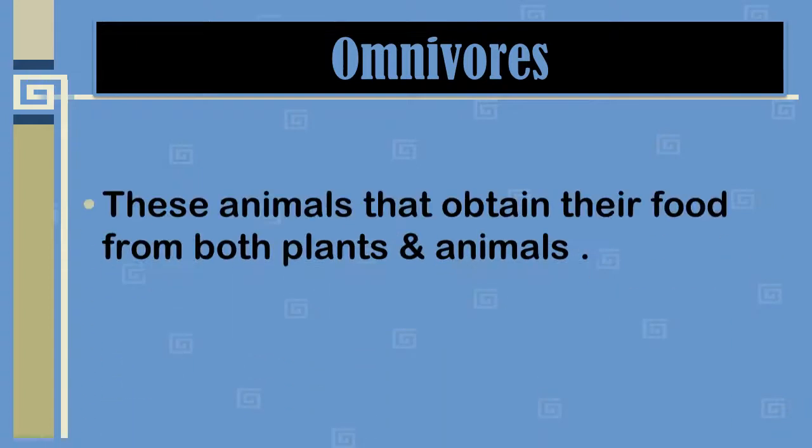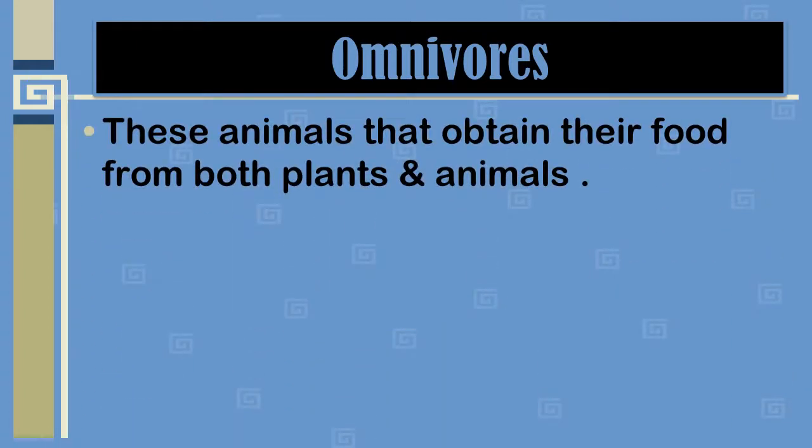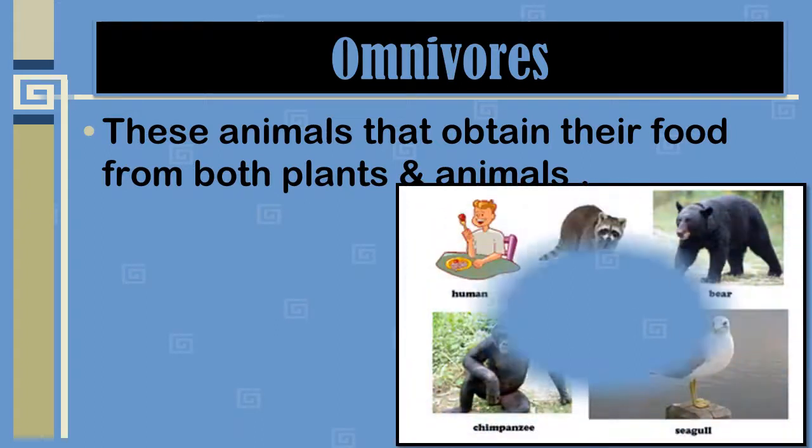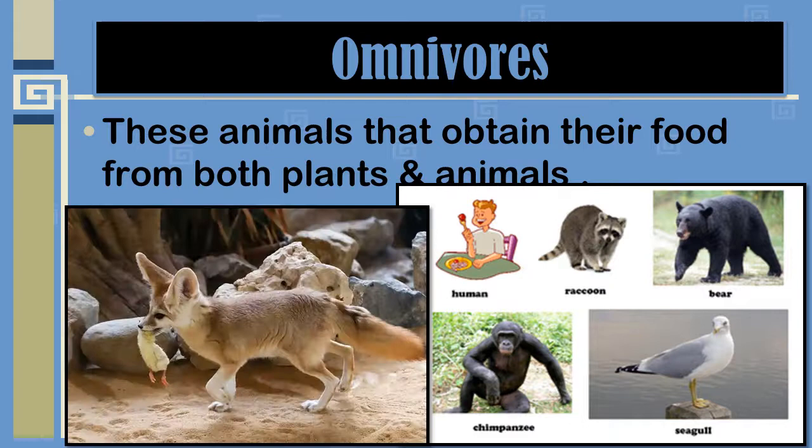Now next are the omnivores. These are animals that obtain their food from both plants and animals. So that's why they are called omnivores. Examples are monkey, chimpanzee, human, etc. Raccoon, bear, seagull and chimpanzee are all examples of omnivores which can obtain their food from plants as well as animals.